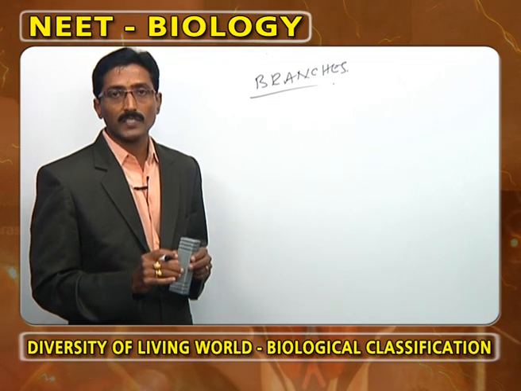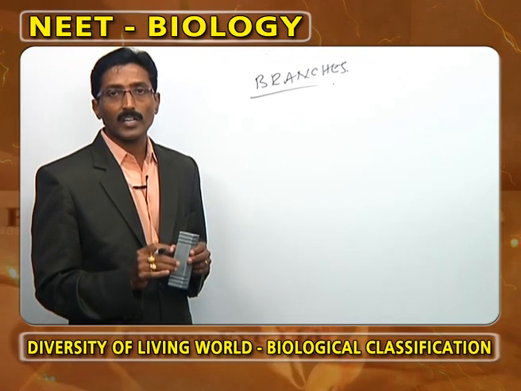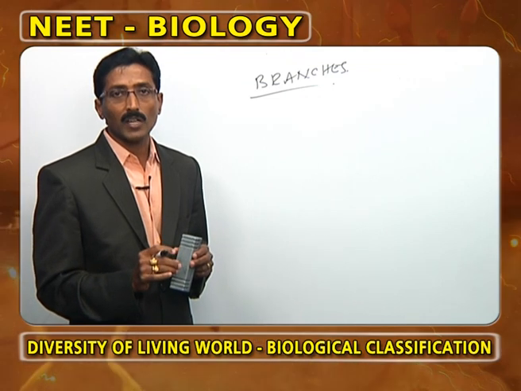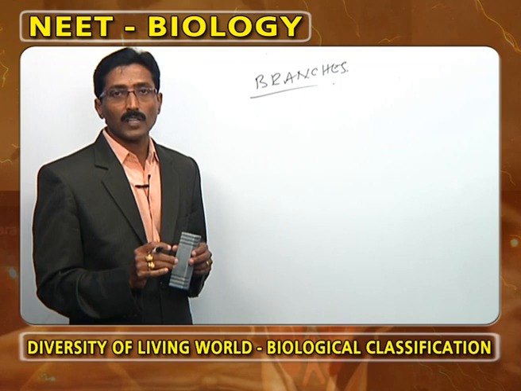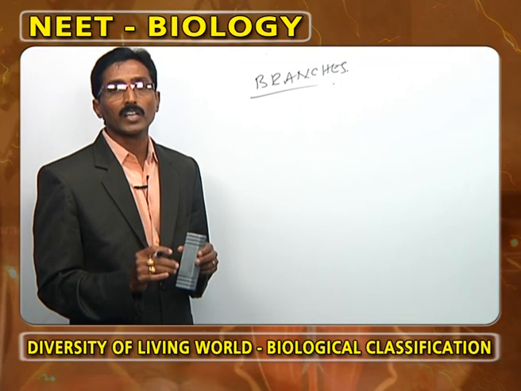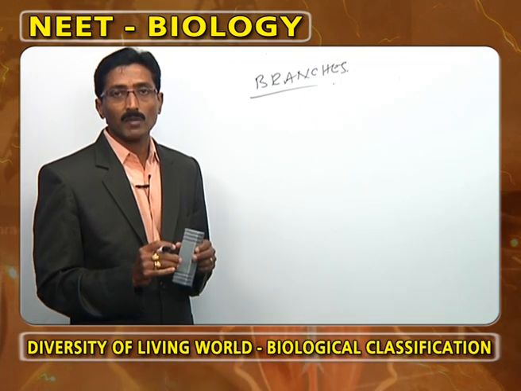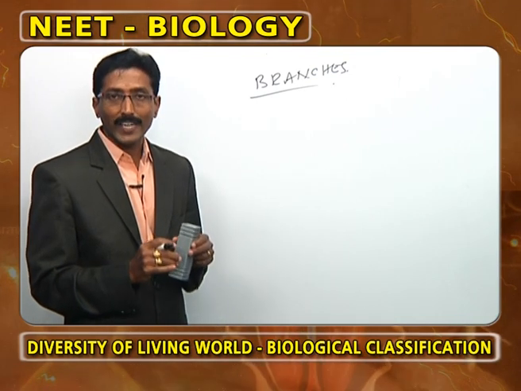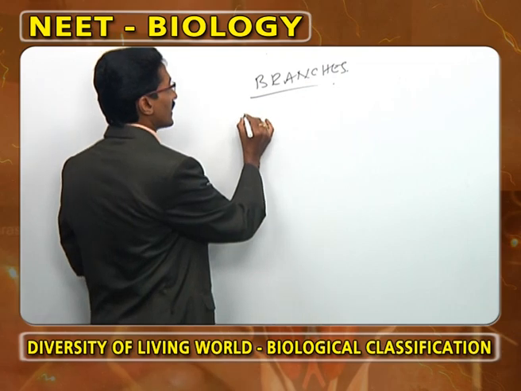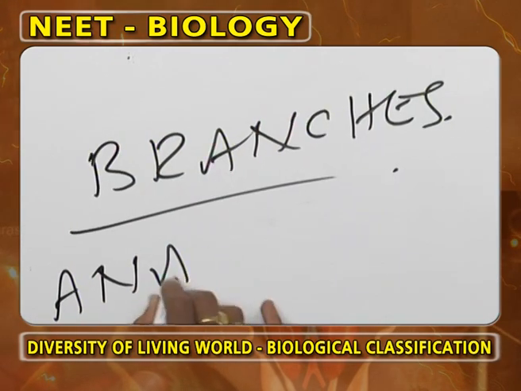That is called morphology. Morphology is broadly classified into external morphology and internal morphology. What is meant by external morphology? The study of external characters. What about internal morphology? It is the study of internal characters. Again, internal morphology is classified into two categories.